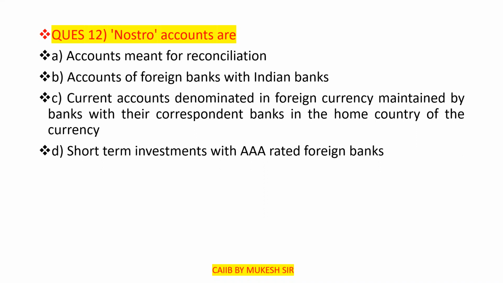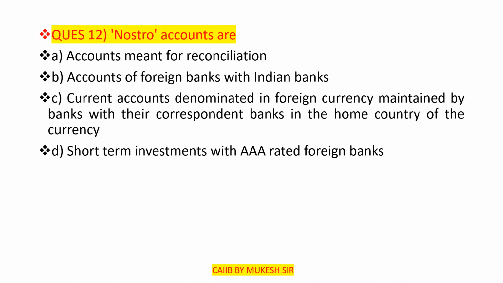These questions are present in the book. I'm taking these questions directly from the book. There are 5 questions present in the book, so I request all of you to go through that. Second one is accounts of foreign banks with the Indian banks. Third one is current accounts denominated in the foreign currency maintained by banks with their correspondent banks in the home country of the currency.